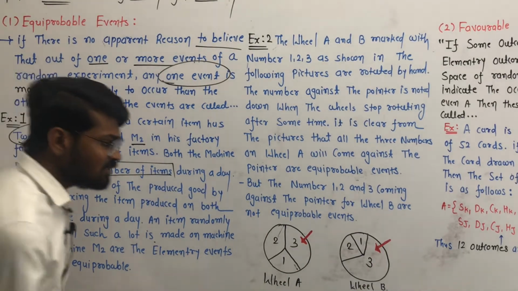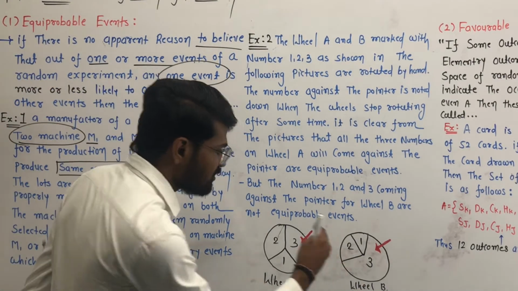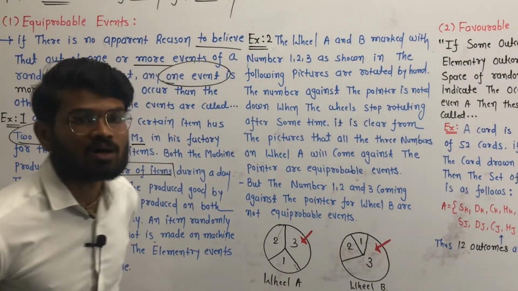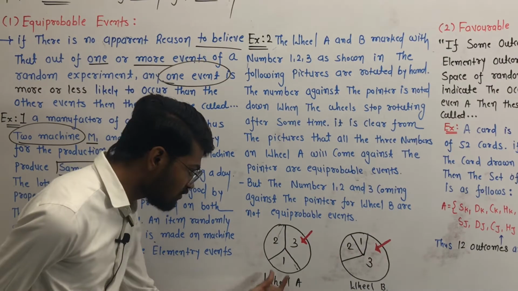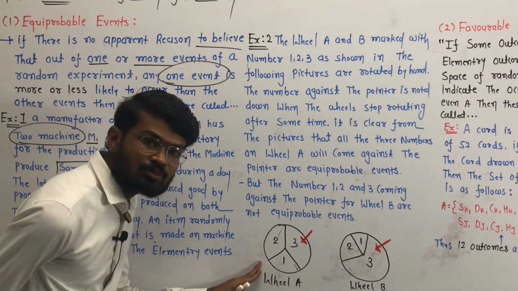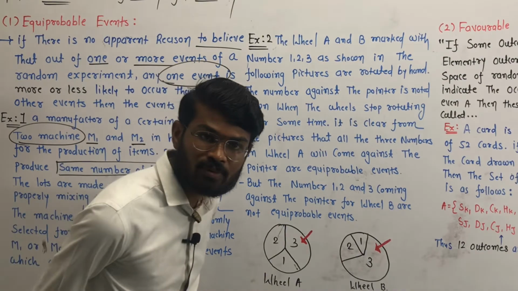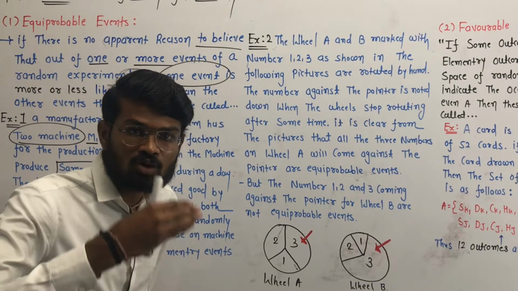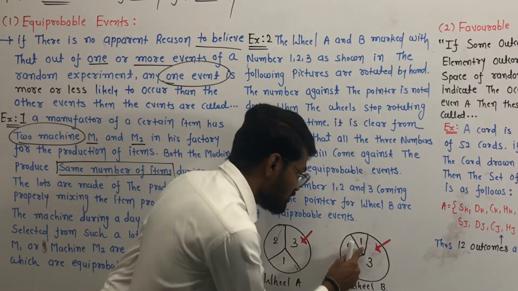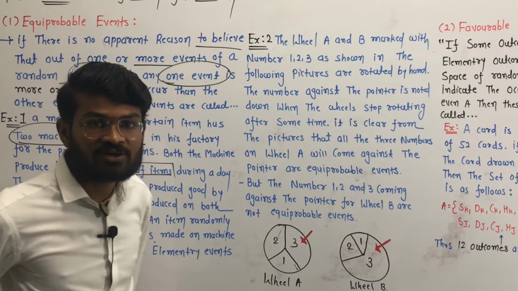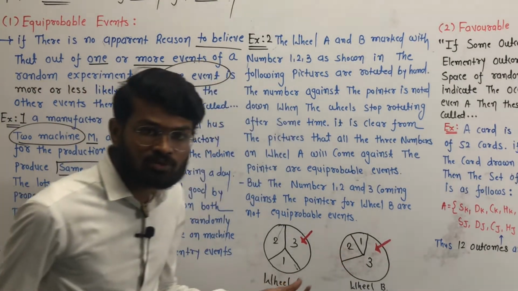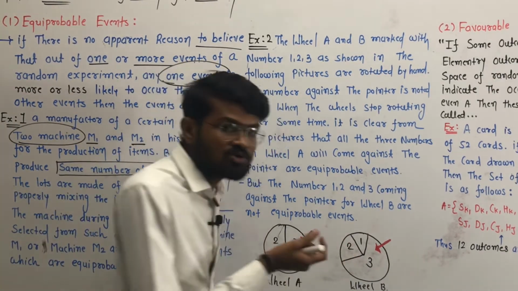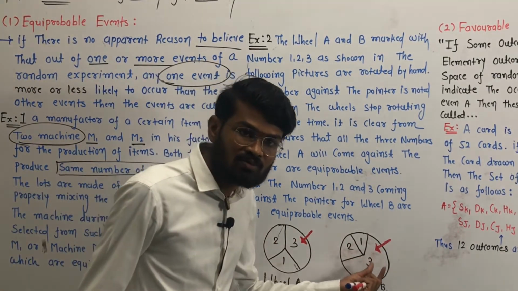But in wheel B there are also three numbers 1, 2 and 3, but the division is not the same. There are no equal parts of the numbers 1, 2 and 3. So wheel A has equal probability events, but this is not an equal probability event. Here we can see that the selection of number 3 has a higher probability, and the selection of number 1 has a lower probability. The probability of the selection of number 2 is in between the probabilities of the selection of number 1 and number 3.